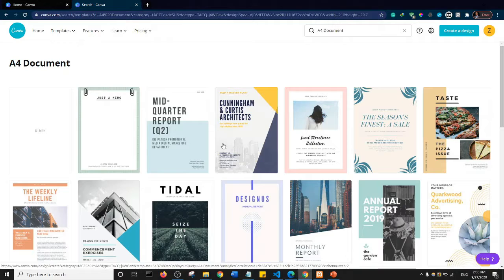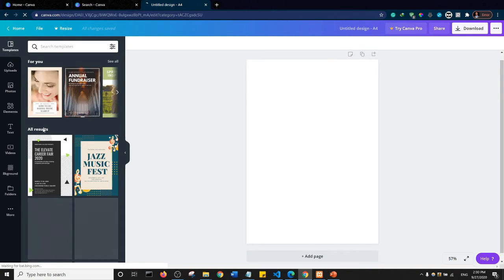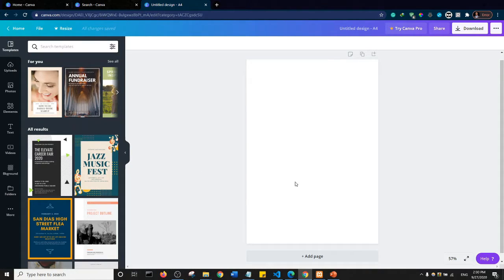Now I have a lot of options as to how I want to design my ebook, but I'm just going to go with blank. The reason I'm going with blank is because I want to show you some basic things about Canva. So this is the Canva dashboard. You may have had some experience using Canva before, but I'll still do a quick refresher. This is what the Canva dashboard looks like, and this is the workspace where you can create your content and designs.